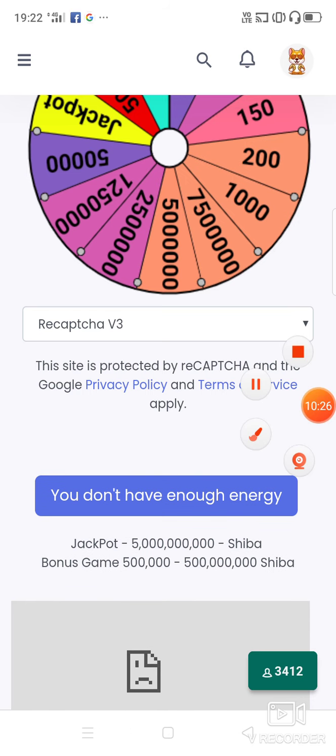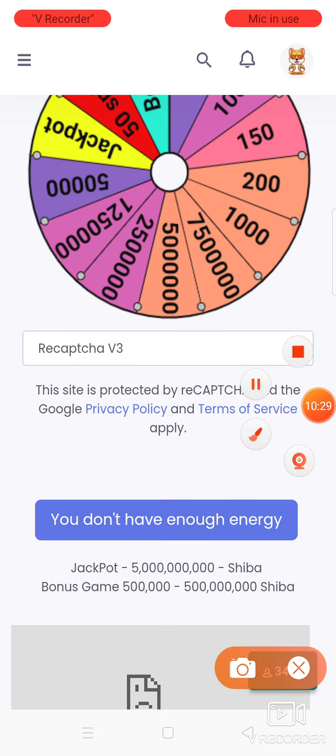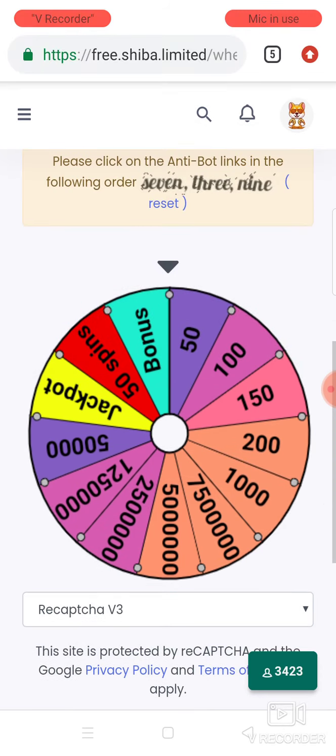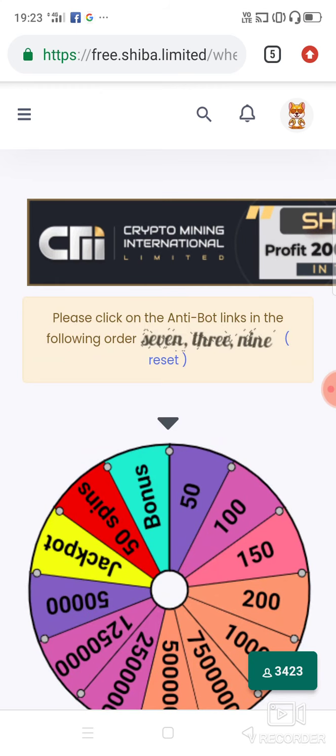But I don't have enough energy to claim this. You can see over here, first we have to collect the energies, but I don't have enough energy to claim. The jackpot is around 500 crore tokens, I think. So I will not claim this.